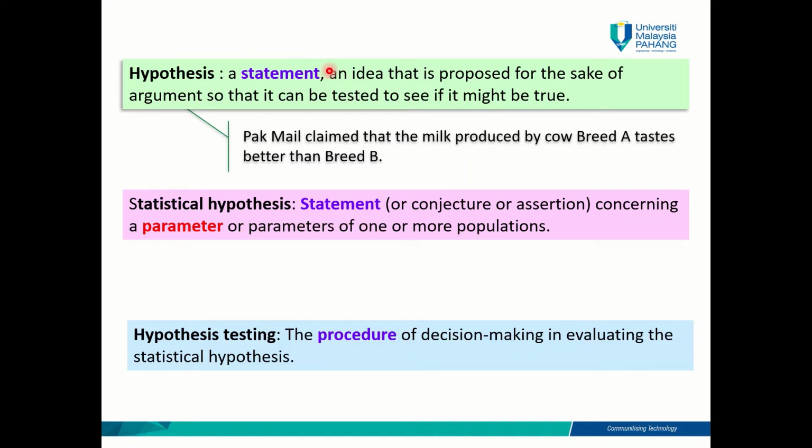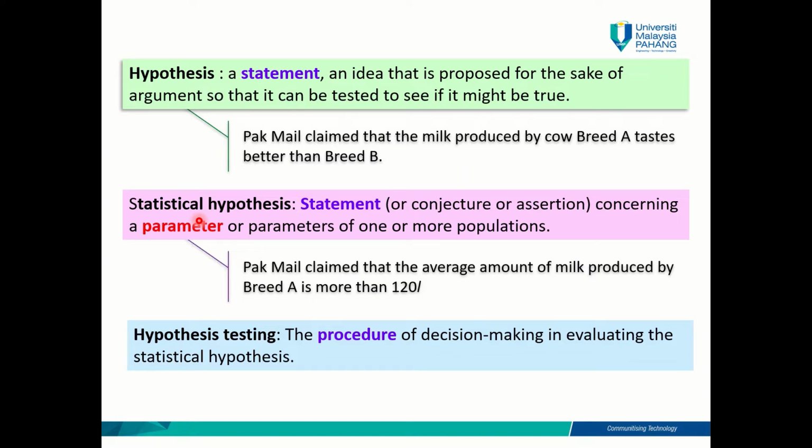It is also a statement that needs to be tested, but it is specific, concerning a parameter. I hope you still remember what a parameter is: population mean, population proportion, population standard deviation, and population variance. Any claim, assumption or statement that involves these parameters is called a statistical hypothesis.